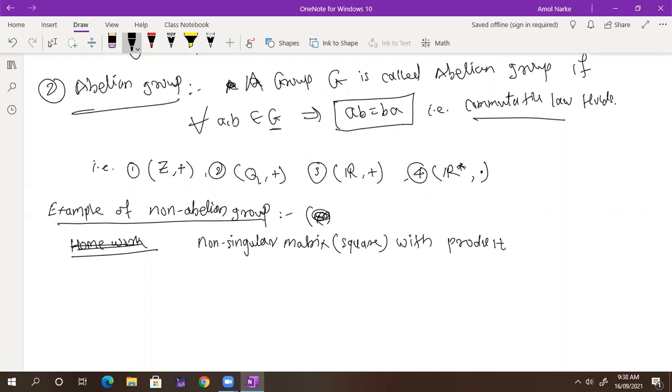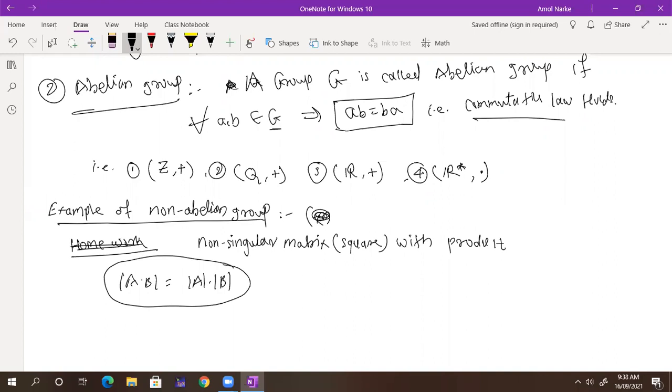Because if you take any non-singular matrix and do the product with another non-singular matrix, whatever result you get is also non-singular. Because we know that the determinant of AB is equal to the determinant of A into the determinant of B. Yes or no? Determinant property. So it is also non-singular. The second one, associativity, is there because product is associative on numbers. Inverse, identity element, yes, we have.